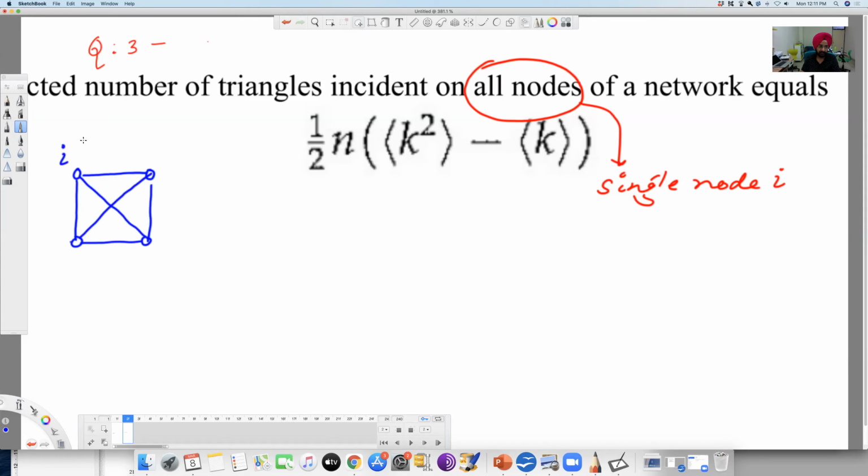And it has the degree ki. So what is the maximal number of triangles incident on this node? So we know that there are 3 triangles. One is this one. Another one is this one. And this one, right? So there are 3 triangles.